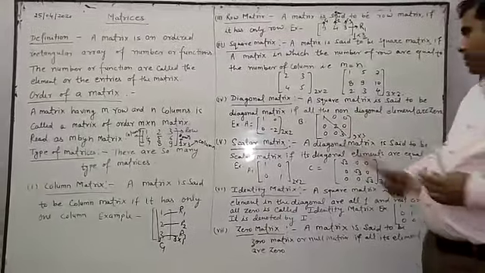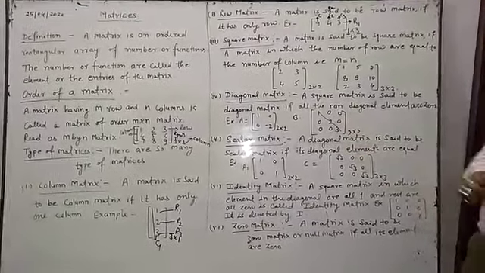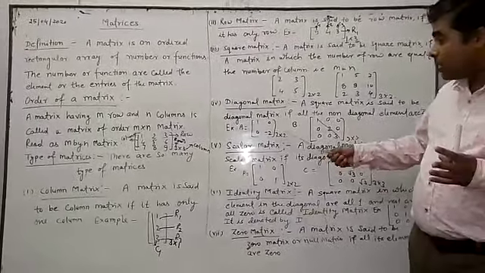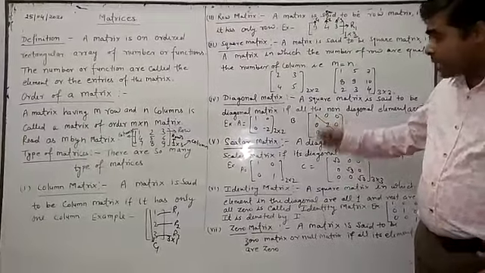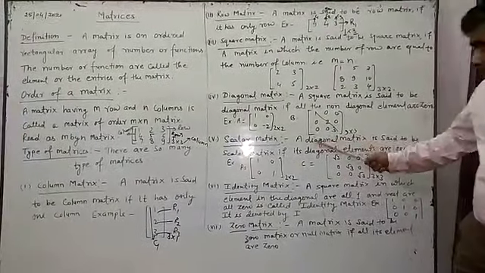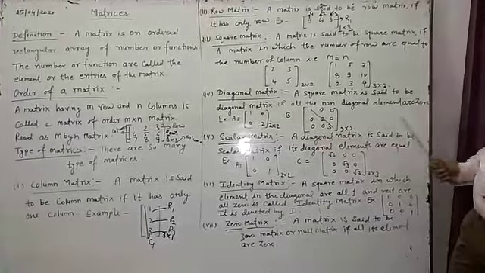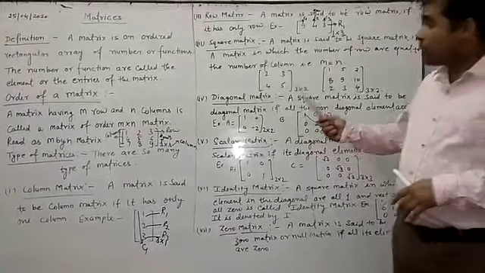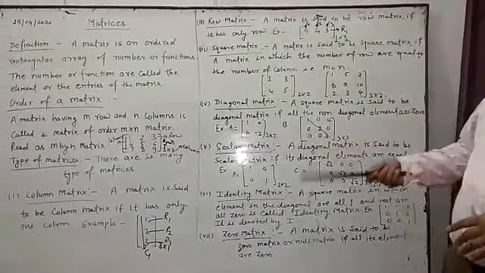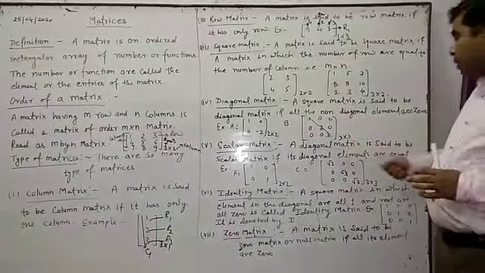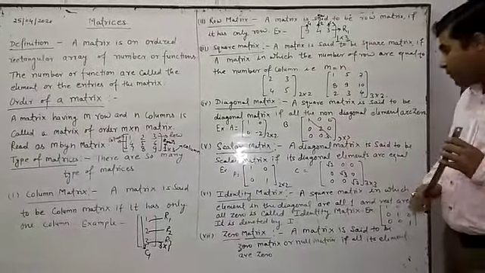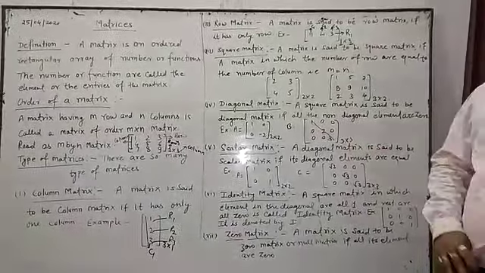Now scalar matrix. A diagonal matrix can be a scalar matrix. The definition should be clear. This is the diagonal matrix, and the scalar matrix definition will start from a diagonal matrix. A diagonal matrix is said to be a scalar matrix if its diagonal elements are equal.